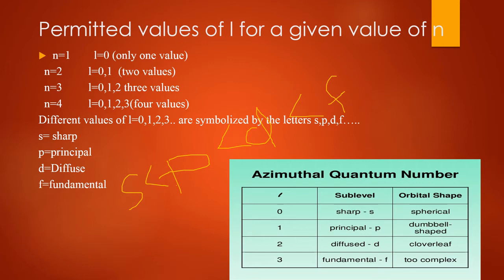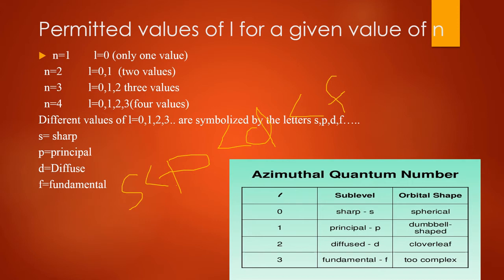Subshells having equal l values but different n values have similar shapes, but their size increases as the value of n increases. Suppose we take one example: the 2s subshell is greater in size than the 1s subshell. Similarly, 2p, 3p and 4p subshells have similar shapes, but their size increases in the order 2p, 3p and 4p. In this way we can understand the energies of the various subshells in a shell.